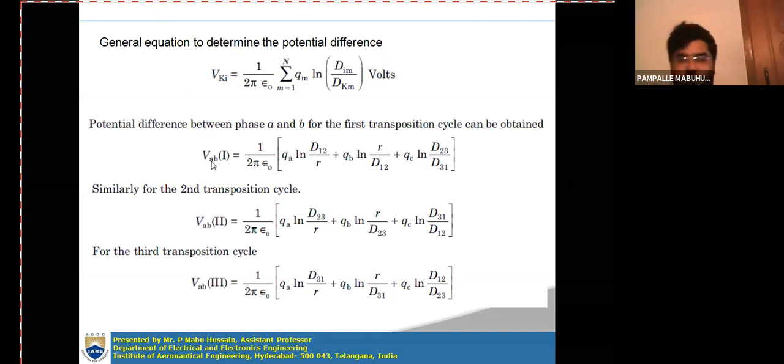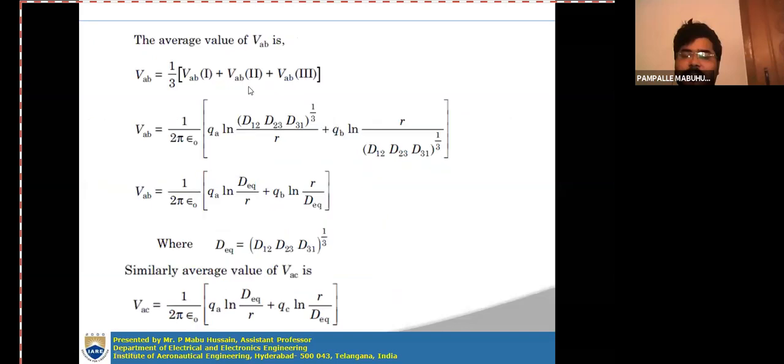So you have to first derive the expression of potential difference in all the three sections of the transposition cycle, then you have to calculate the average value. That average value is the sum of all the voltages across the phases A and B in each section, which is 1 by 2 pi epsilon naught, QA ln D12, D23, D31 whole to the power of 1 by 3 by R plus QB ln R by D12, D23, D31 whole to the power of 1 by 3.